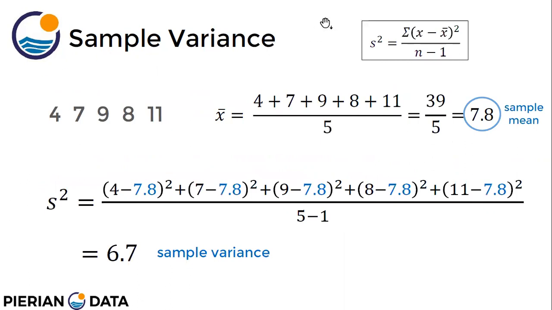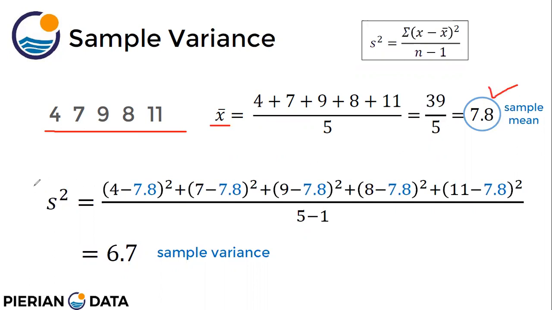Suppose this is our particular case: these are the marks of students out of 15. I want to find the variance of the marks of students. How can I do that? First, I have to find the average, the mean. I sum all the values and divide by the number of values, 5. So the sample mean is 7.8.